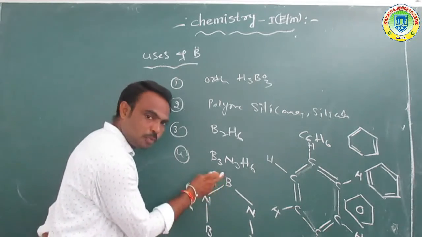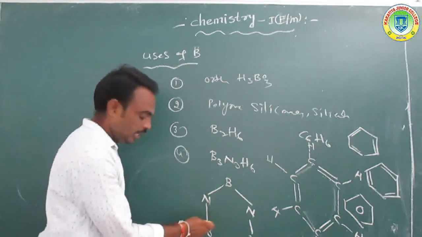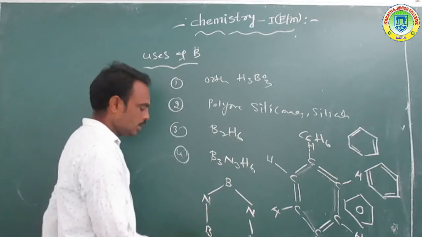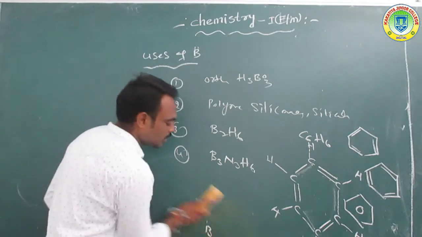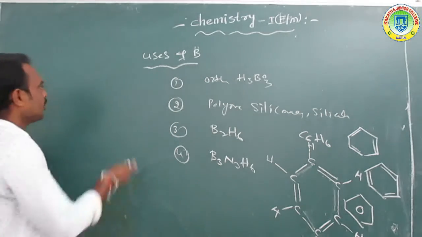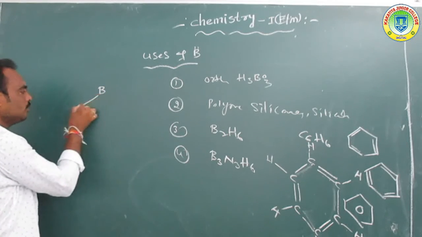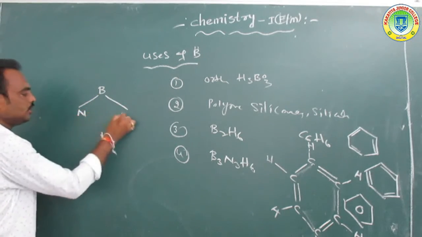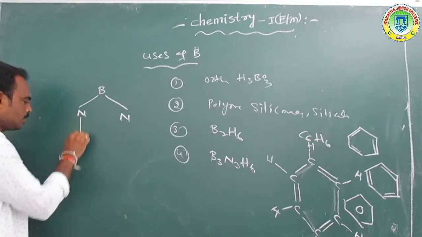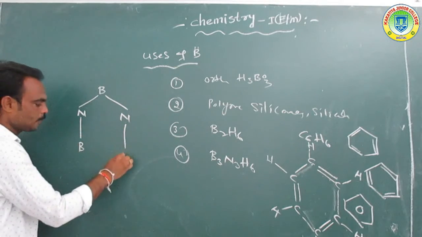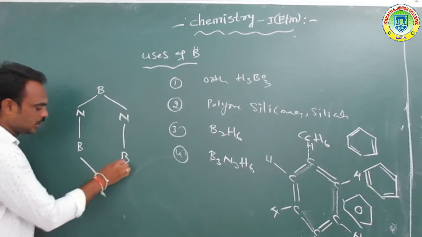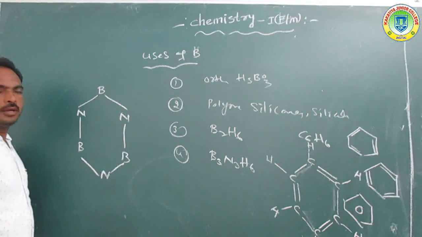So each boron and nitrogen, suppose we draw the structure: boron, nitrogen, and boron, nitrogen bond.